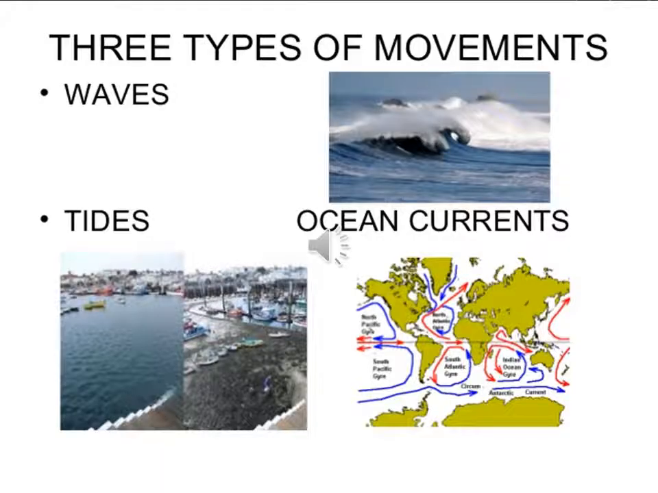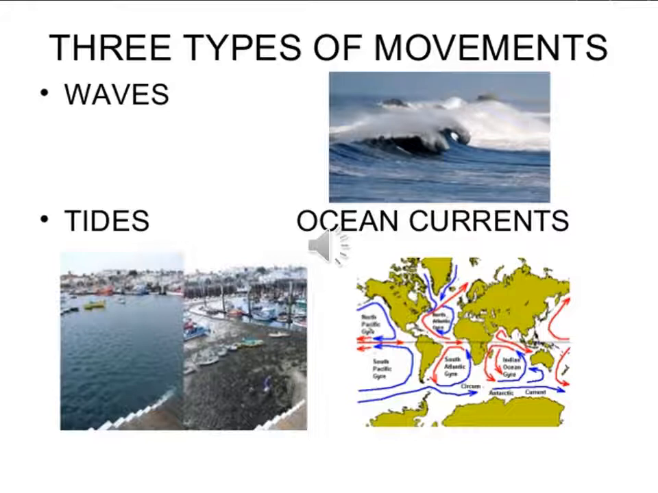So horizontal motion is how it moves. Horizontal motion means moving from north to south or east to west direction. And vertical motion means moving up and down. So there are three types of ocean movement.